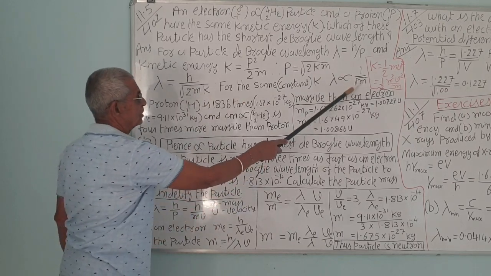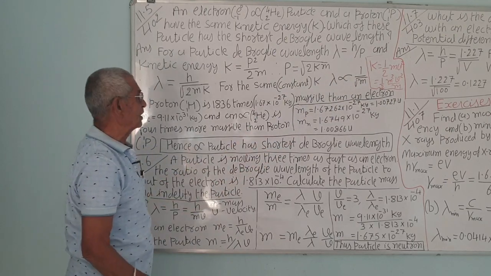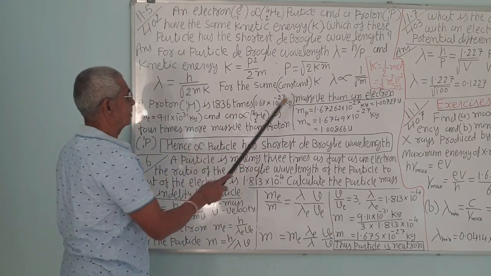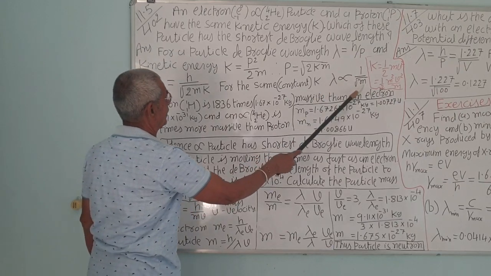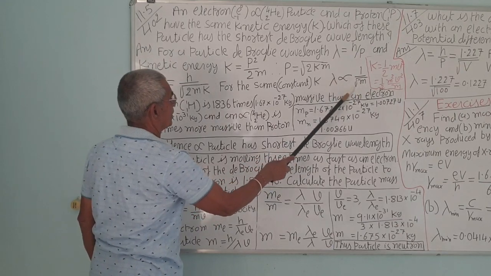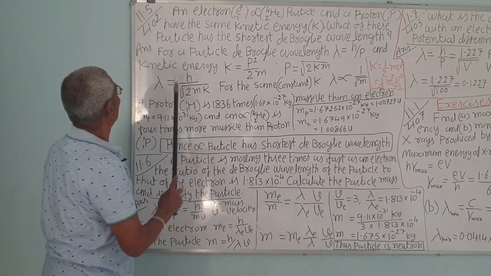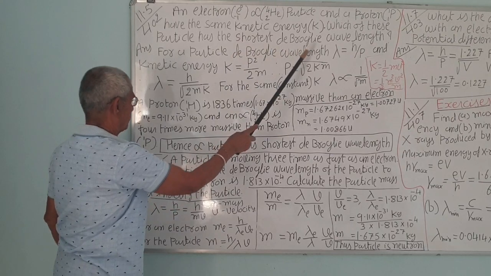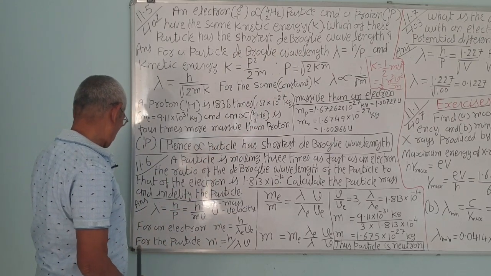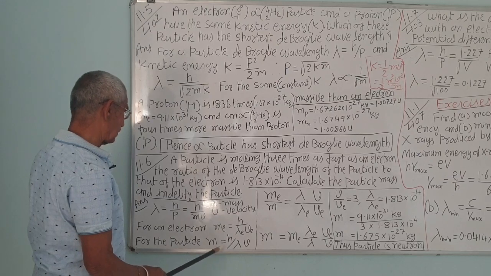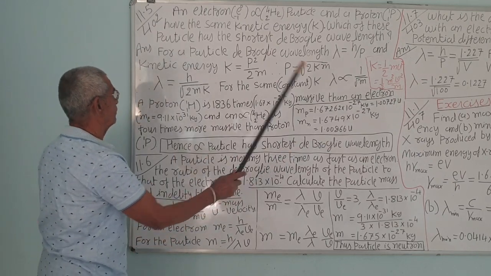So the heavier the particle, the smaller will be the wavelength, and vice versa. Thus, which particle has the shortest wavelength? The heaviest one. That is the alpha particle, which has the shortest de Broglie wavelength.